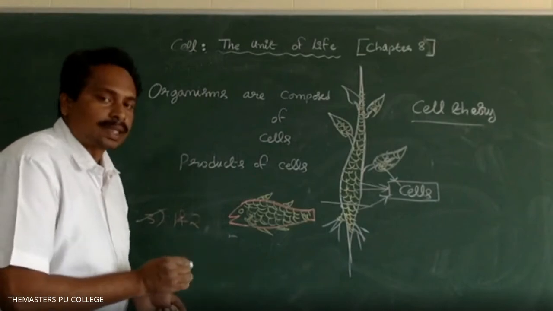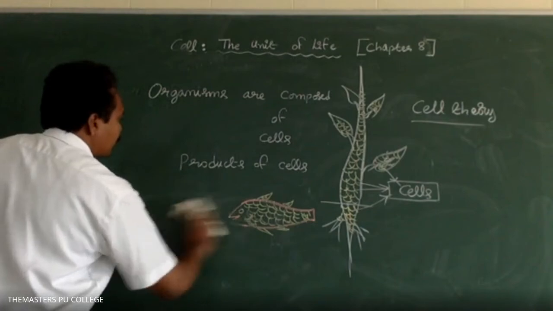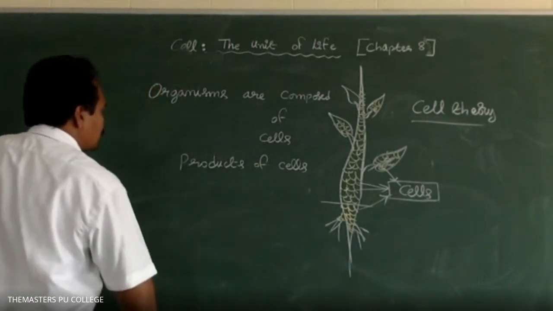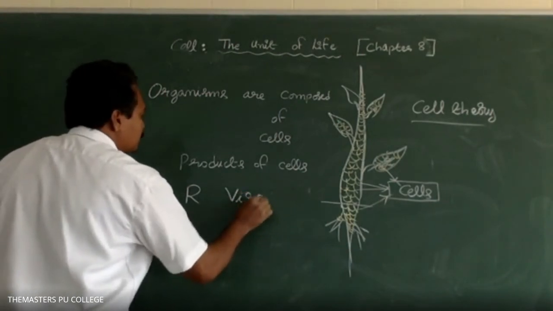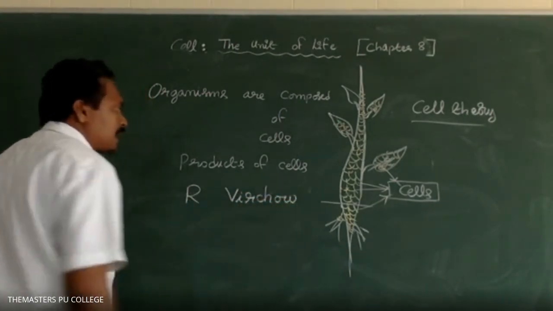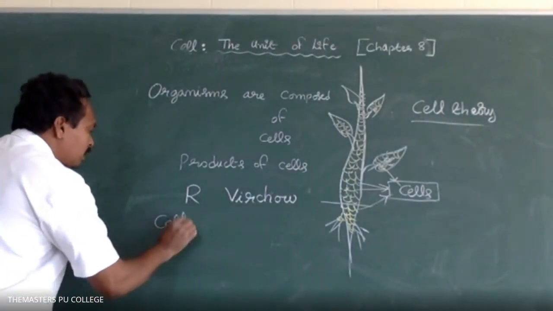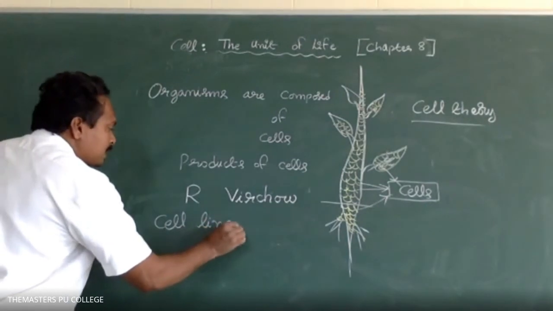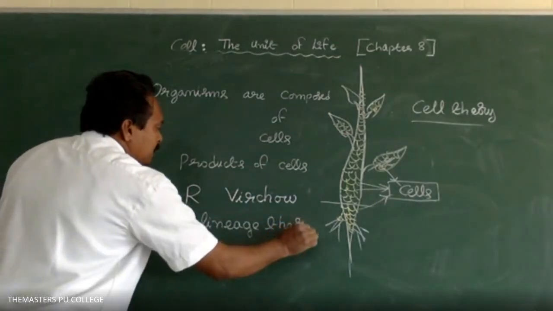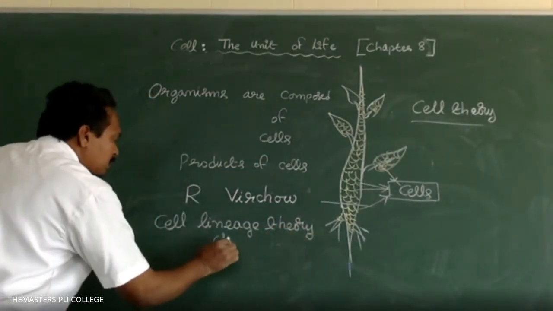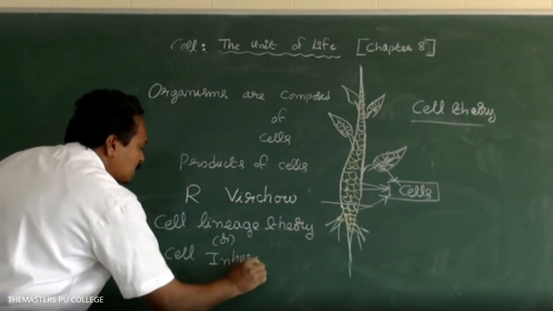Later, the scientist Rudolf Virchow proposed the cell lineage theory or cell inheritance theory.